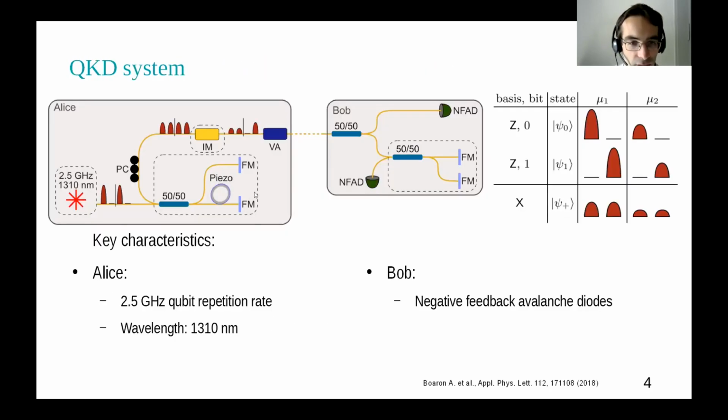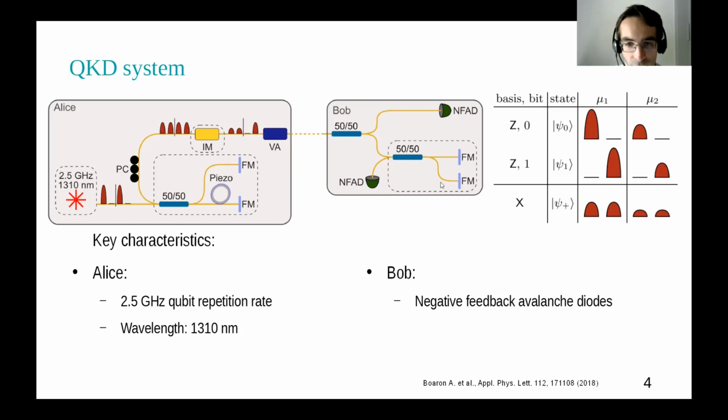So now to what we are doing in the lab. We implement a QKD system, which uses a 3-state BB84 protocol with one decoy. And it uses time-bin encoding. So it prepares the 6 states you can see here in the following way. We have a 2.5 gigahertz gain switched laser at 1310 nanometers, creating pulses like this, which travel through a Michelson interferometer, which is unbalanced. So it will create pulses like this at the output. Then we use an intensity modulator to create our states and our decoys. And we send them to Bob.